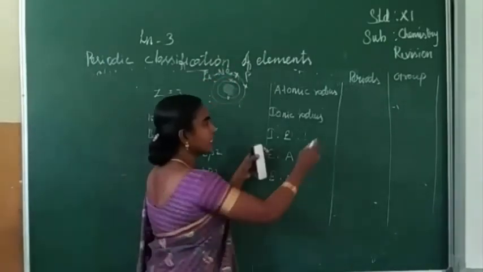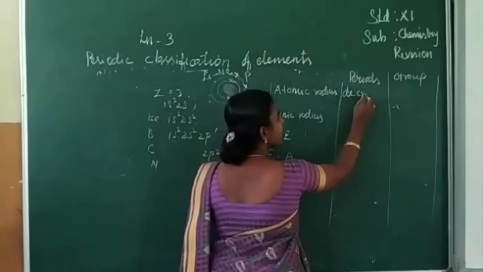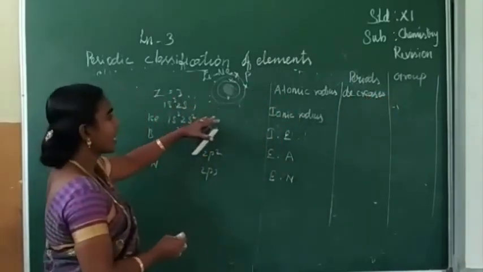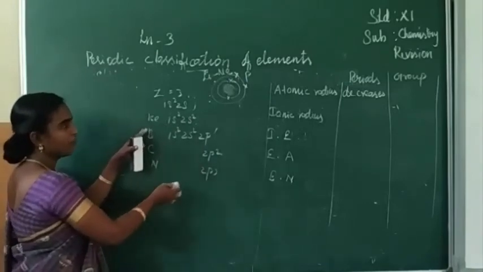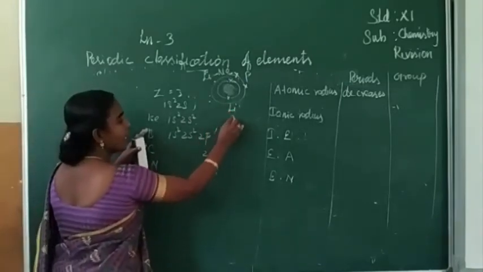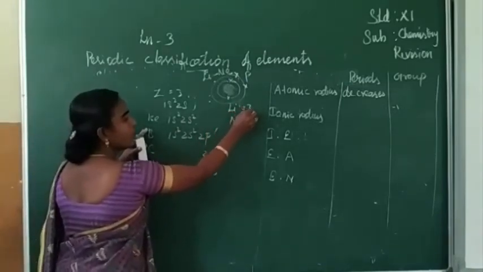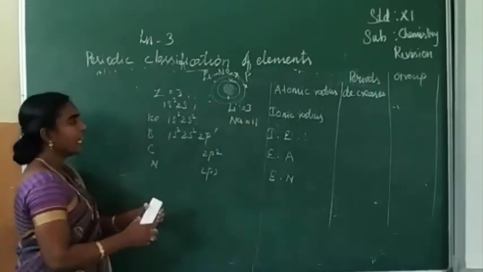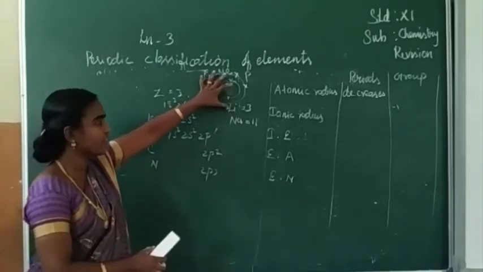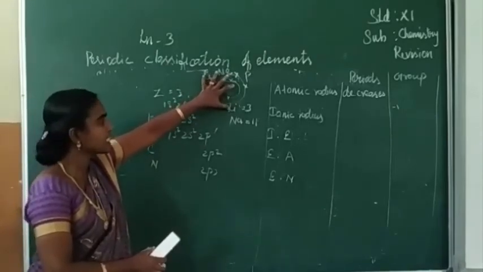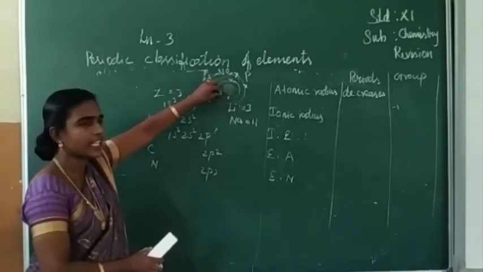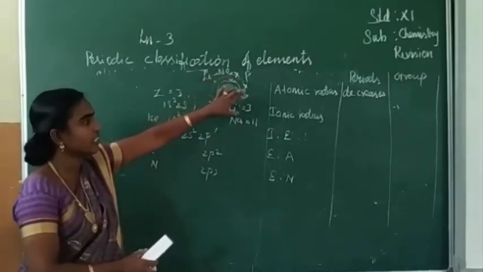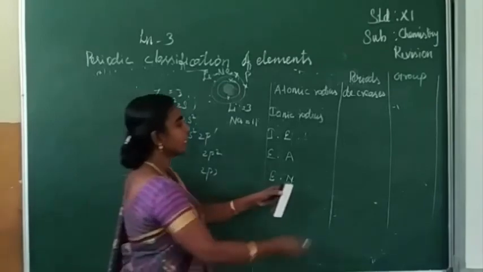So atomic radius in a period decreases, and in a group electrons are added in different energy levels. When you consider lithium and sodium, lithium atomic number is 3 and sodium is having atomic number 11. Electrons are added in different energy levels, so there's less attraction between the valence shell and the nucleus. So the radius of the atom also increases.